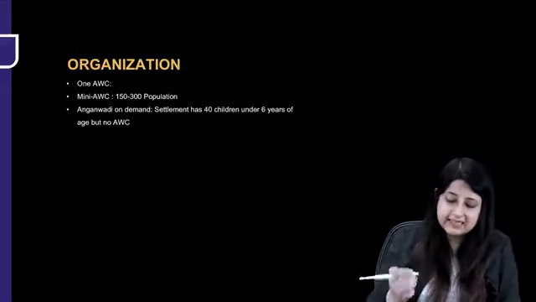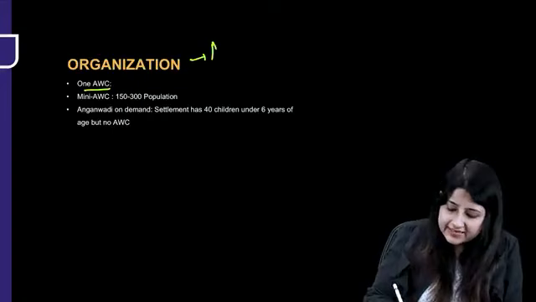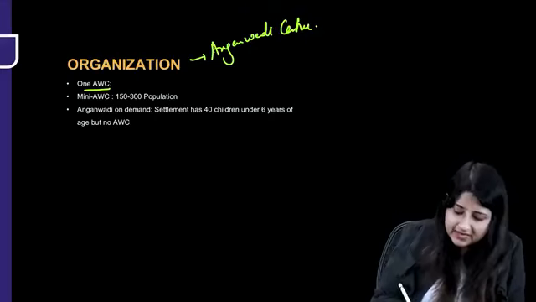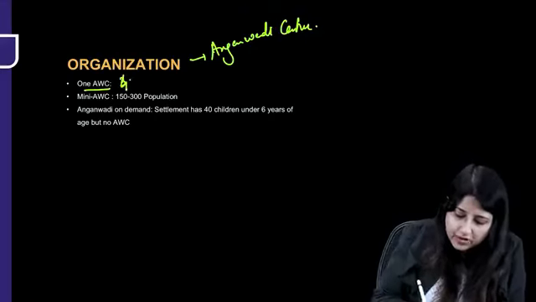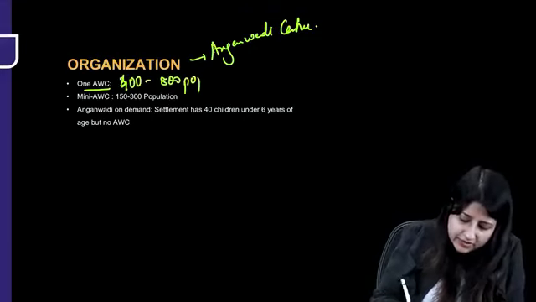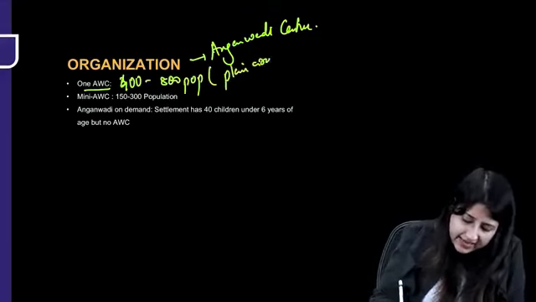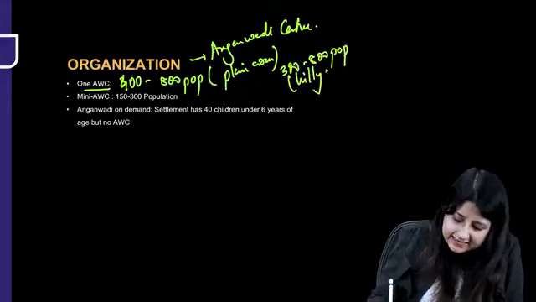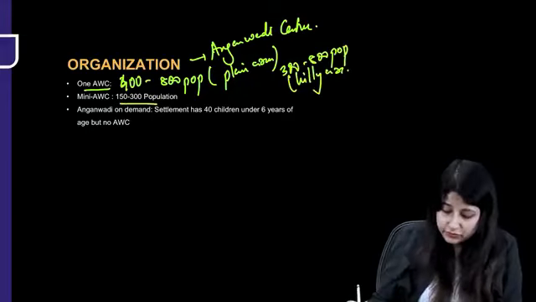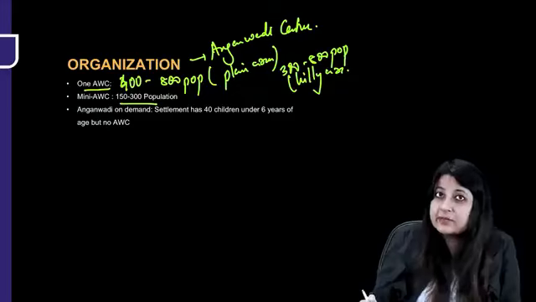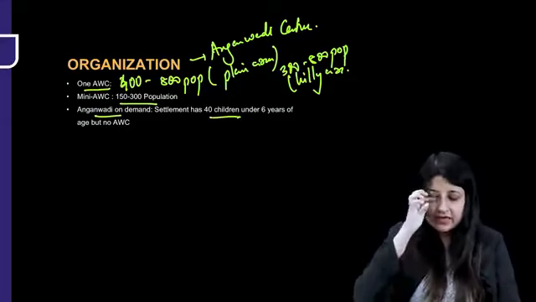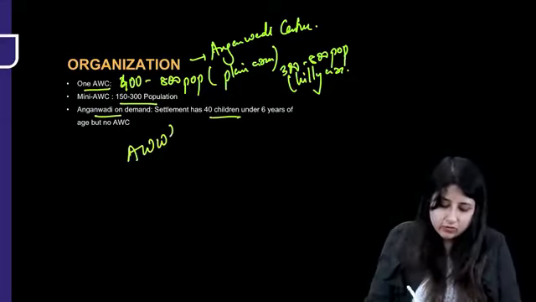Please remember the organization that is running it is the Anganwadi Center. ICDS is running in Anganwadi Centers. And we definitely get the question: one Anganwadi Center is for every 400 to 800 population in plain areas, and 300 to 800 population in hilly areas. In case of a mini Anganwadi, 150 to 300. And if there is no Anganwadi center, but the settlement has up to 40 children under 6 years, the Anganwadi center can be set up on demand. And here, who is the main person? Anganwadi worker.